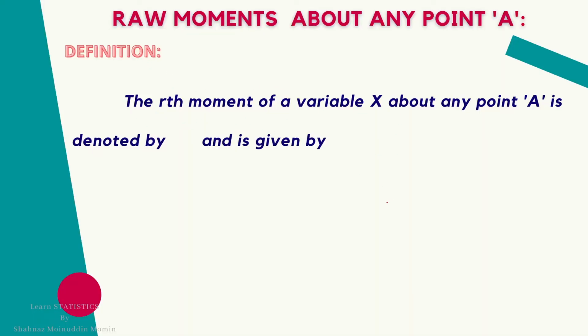The rth moment of a random variable x about any point A is denoted by the same letter mu r dash and is given by mu r dash is equal to summation xi minus a raised to r divided by n, i is 1 to n. Here a is an arbitrary point. This is for individual data.